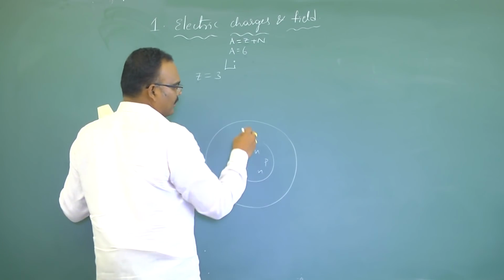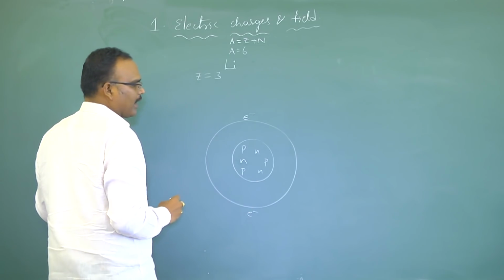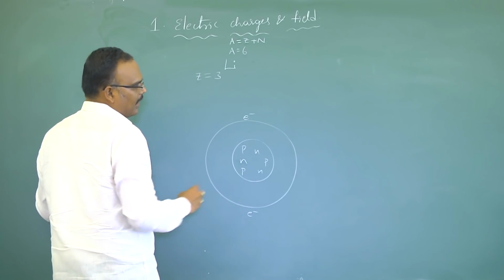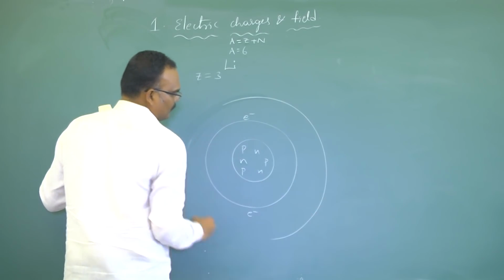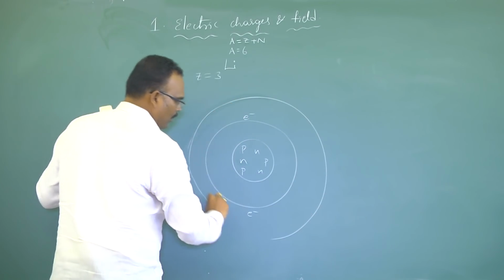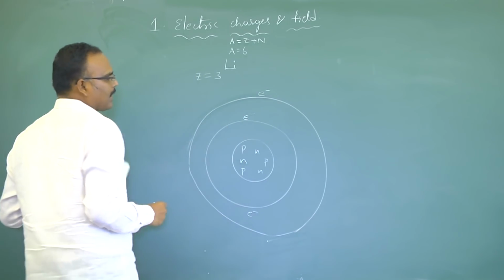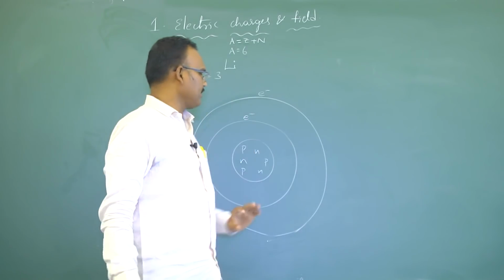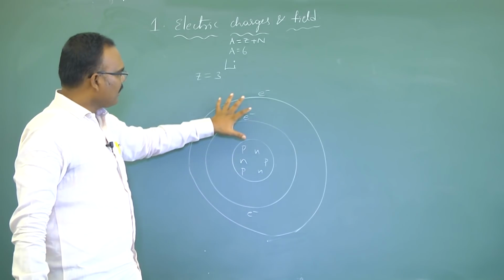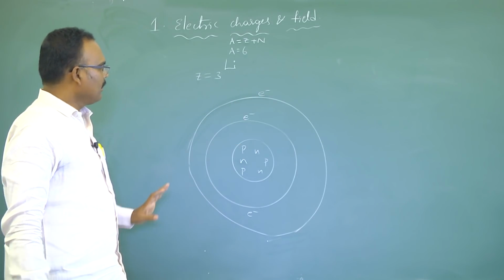In the first orbit we have only 2 electrons, and the third electron will revolve in the second orbit. For any atom we usually have infinite orbits, but here 3 electrons are easily accommodated in the first and second orbits.